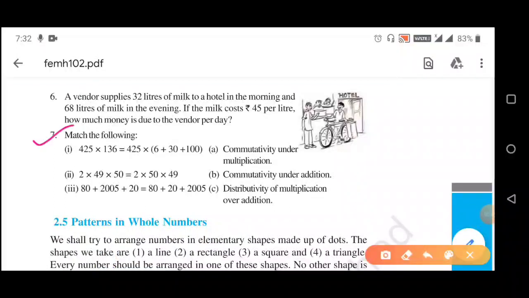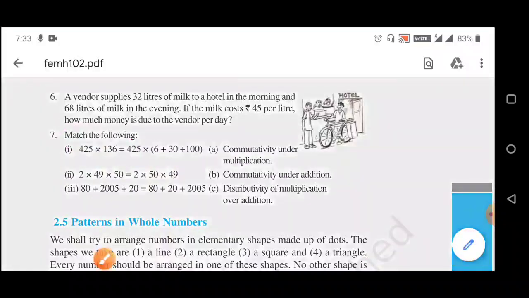Now question number 7 of exercise 2.2. Here the question is match the following. So Roman 1, Roman 2, Roman 3 are given and options A, B, C are given. We have to match Roman 1, Roman 2, Roman 3 with A, B and C. So first of all Roman 1 is 425 into 136 is equal to 425 into 6 plus 30 plus 100.